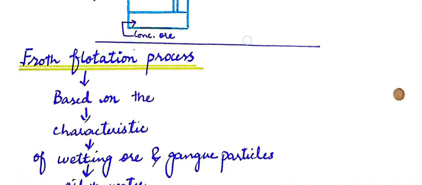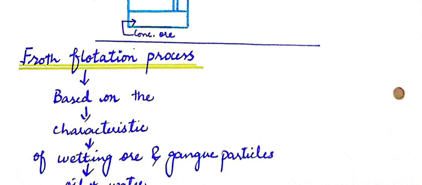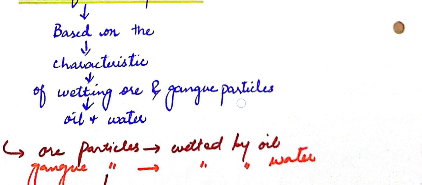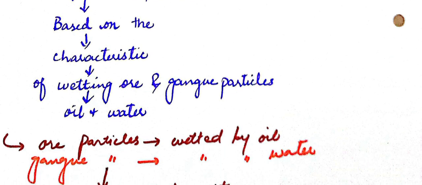Okay, the second method by which the concentration of ore can be carried out is the froth flotation process. The froth flotation process is based on the characteristic of wetting of ore and the gangue particles with oil and water.